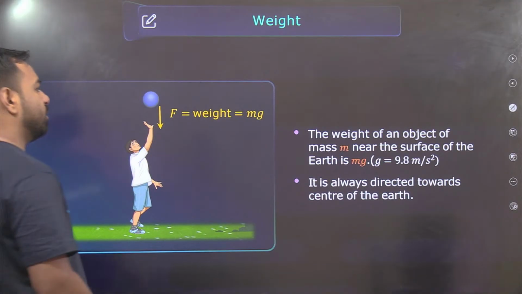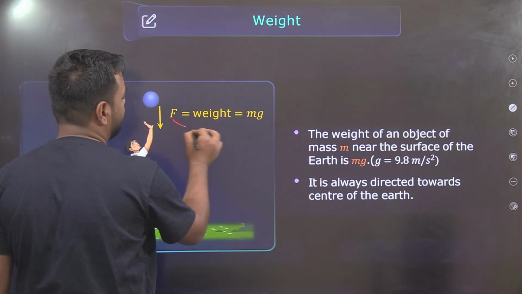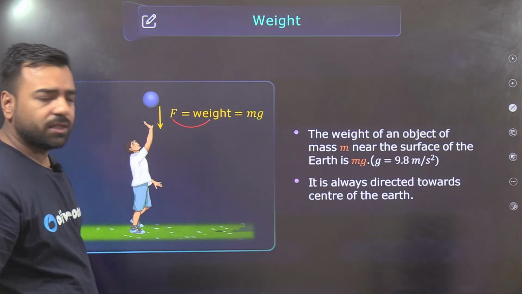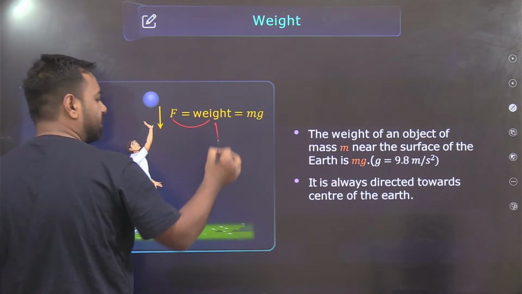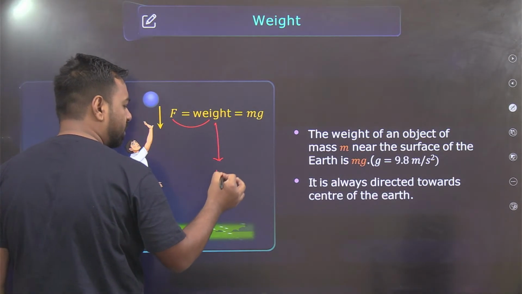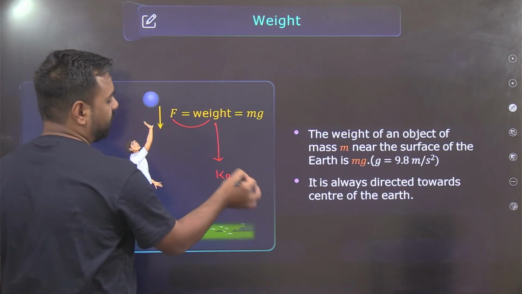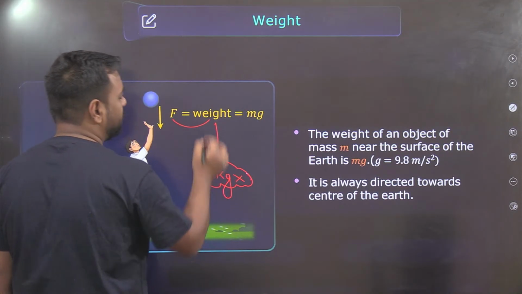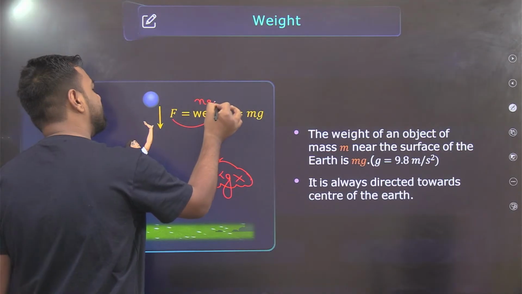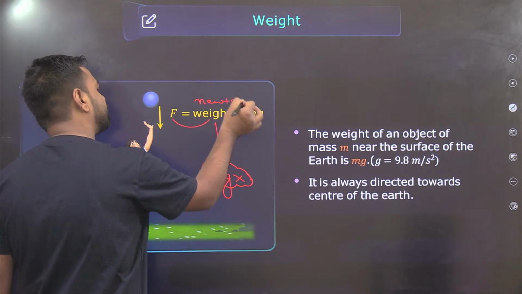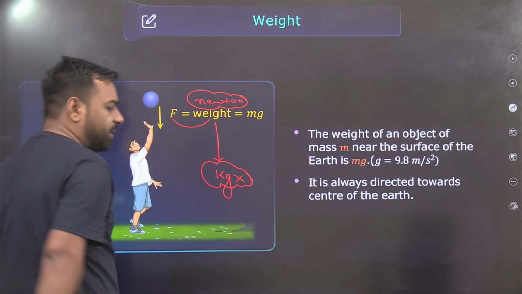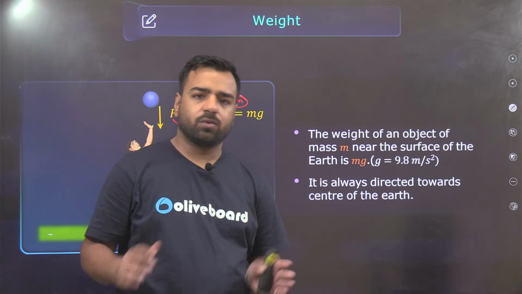Weight. Weight and force are one and the same thing. Why am I saying so? Please remember, the unit of weight is not kilogram. If you think the unit of weight is kilogram, you are absolutely wrong. This is a very important concept. So what is the unit of weight? The unit of weight is Newton. This might be confusing, but that's true. Let me remove the confusion.